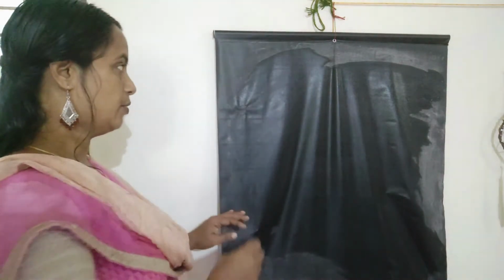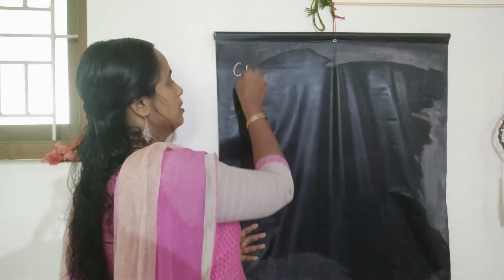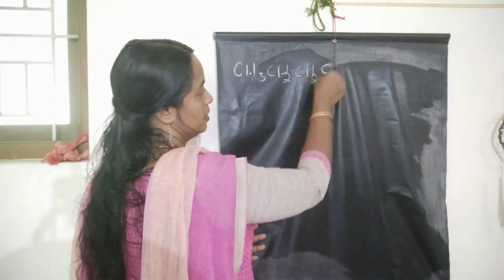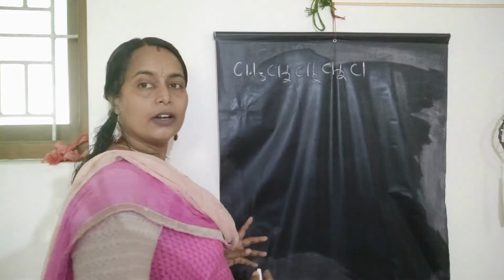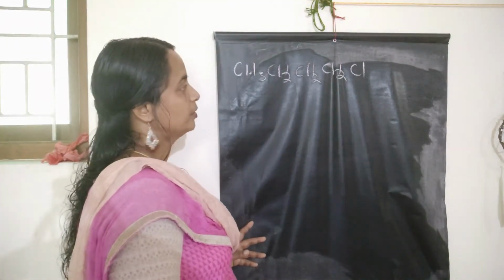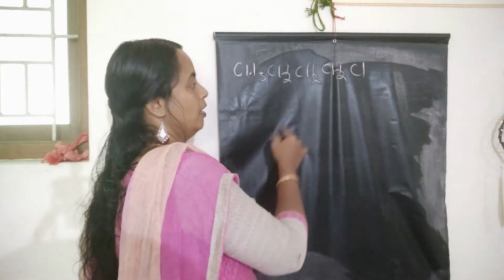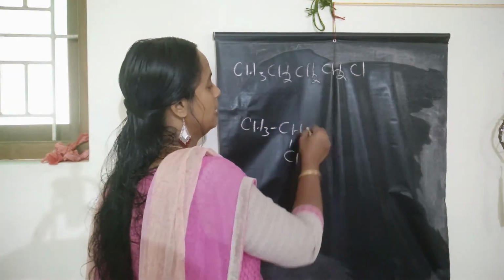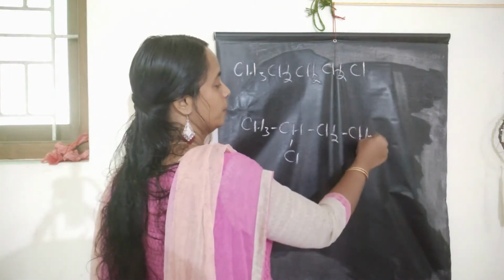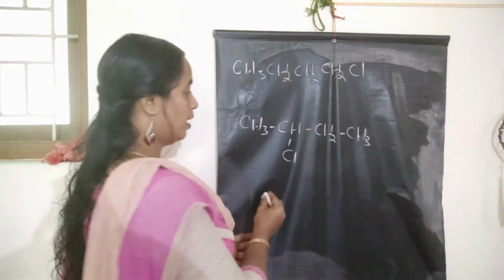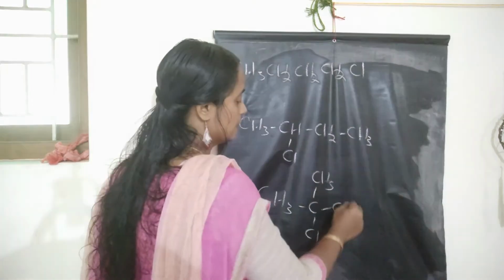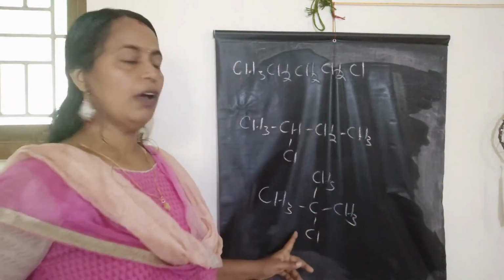In case of isomeric haloalkanes, for example CH3CH2CH2CH2Cl, 1-chlorobutane, CH3CHClCH2CH3, 2-chlorobutane, and CH3CCl(CH3)CH3, these are isomeric haloalkanes.